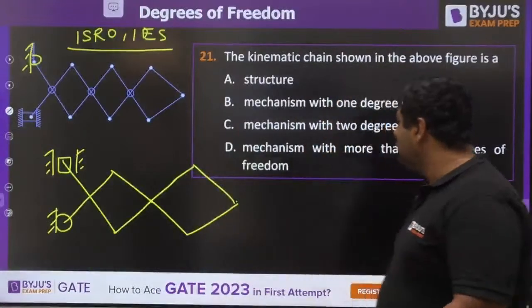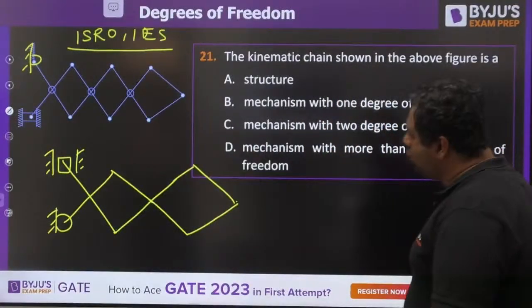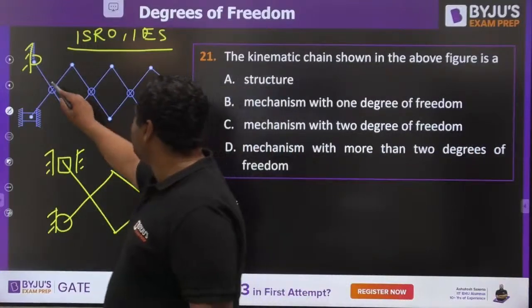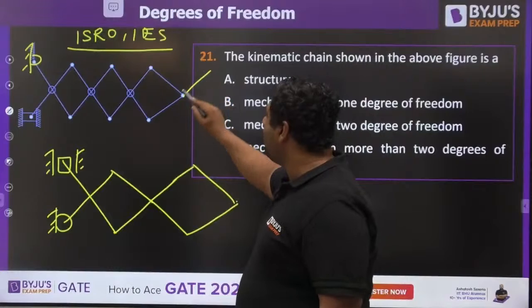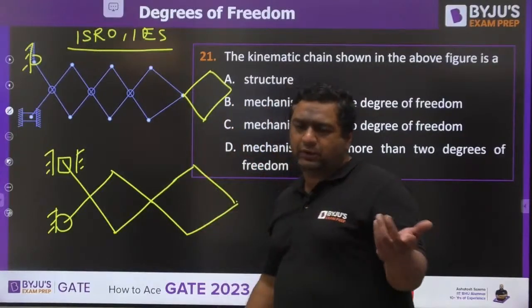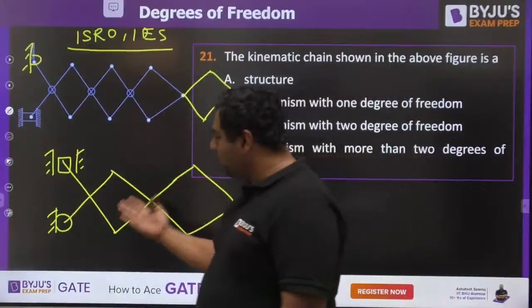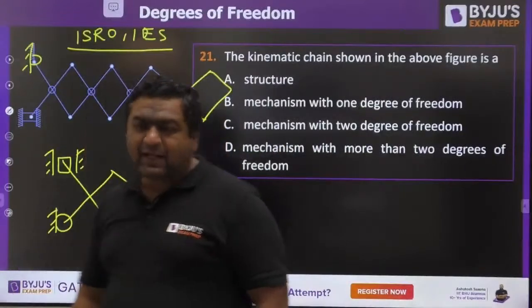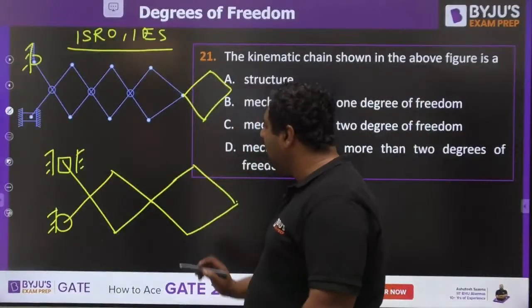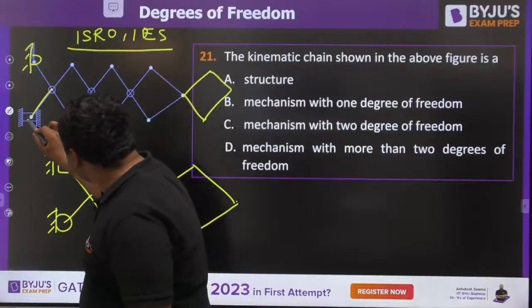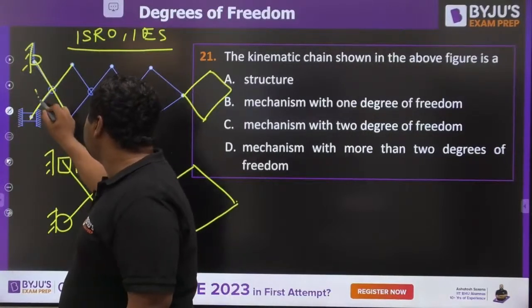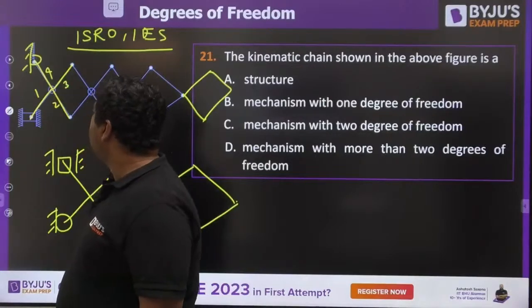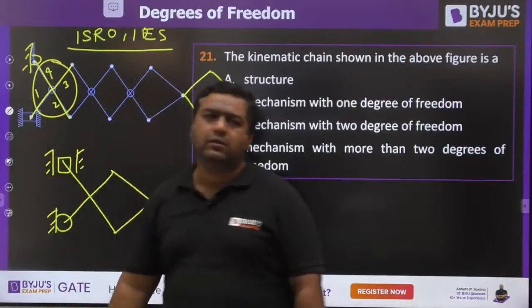This is a nice question, my dear, and you need to understand how to do such type of problem. Like here there are 1, 2, 3 closed loops. I have made 2. We can have one more loop also. The answer would be the same only. So I have made fewer to make you understand. Many people are getting confused. First of all, they feel this is one link, this is second link, this is third link, this is fourth link. So they feel it is 1, 2, 3, 4. First of all, here they are mistaken.